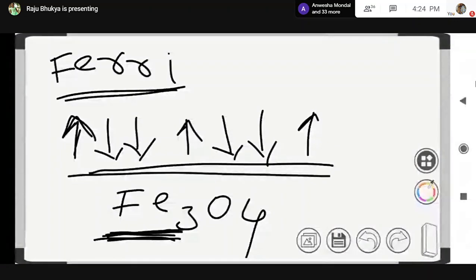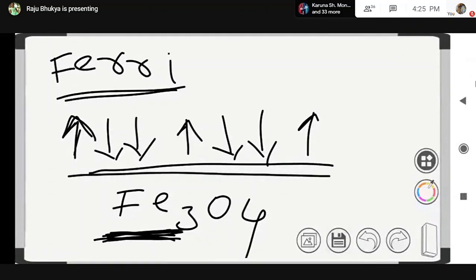Next, antiferromagnetic substances. Antiferromagnetic substances have no magnetic moment and cannot be magnetized. Example: manganese oxide and nickel oxides. The domains in antiferromagnetic substances are oppositely oriented in equal number and cancel out each other's magnetic moment.